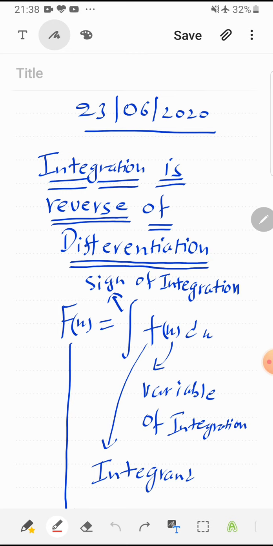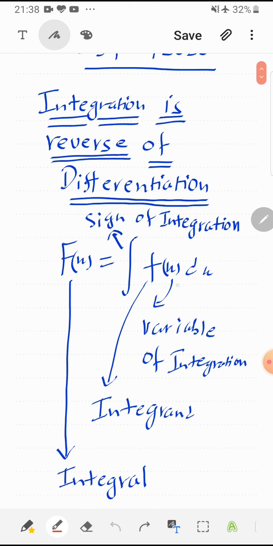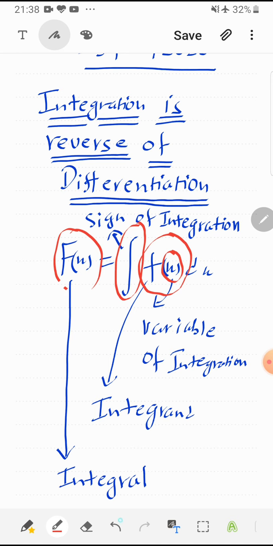Now basic terminology of integration is, if we write capital F of x is equal to integral of small f of x dx. So here x is variable of integration, f of x is integrand. Integrand is the function whose integration has to be done, and this is the sign of integration. And finally this capital F of x is called integral. Like when we do differentiation we get derivative, similarly when we do integration we get integral.